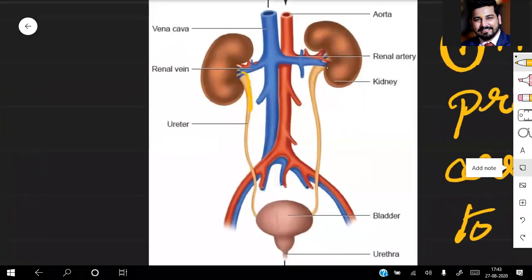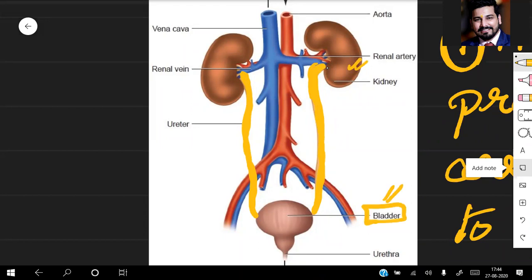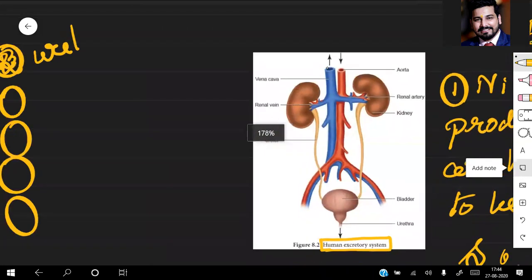This is the ureter, coming from the kidney. The function of the ureter is to transport the waste material from the kidney to the bag-like structure known as the bladder, or more specifically the urinary bladder.